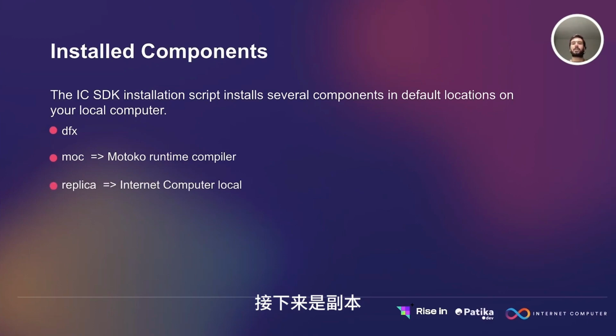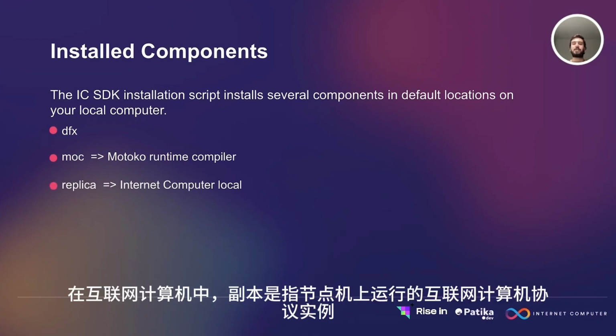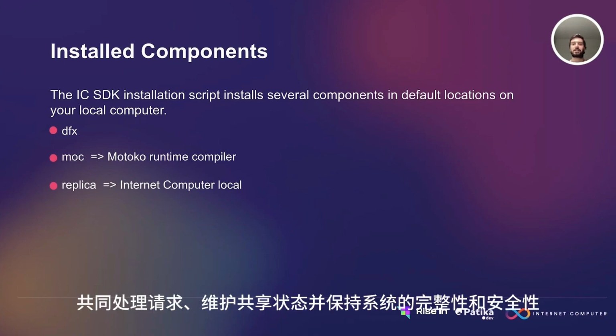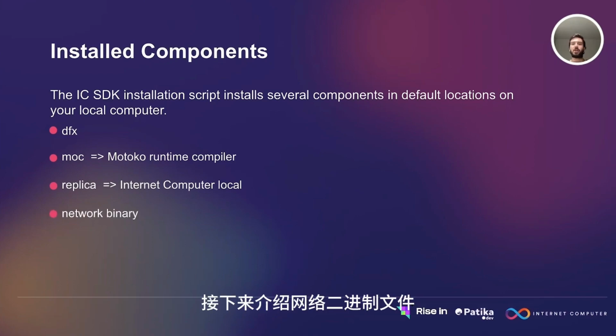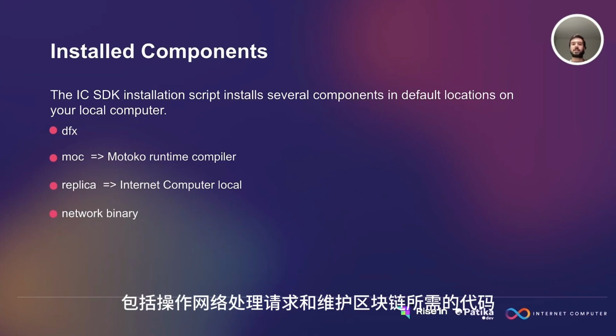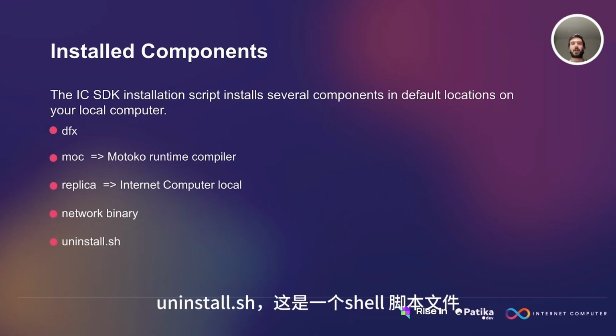In the context of Internet Computer, a replica refers to an instance of the Internet Computer Protocol running on a node machine. Multiple replicas form a subnet, and they work together to process requests, maintain a shared state, and preserve the integrity and security of the system. The term network binary usually refers to the compiled version of the Internet Computer software that is run on the node machines. It includes the code necessary to operate the network, process requests, and maintain the blockchain.